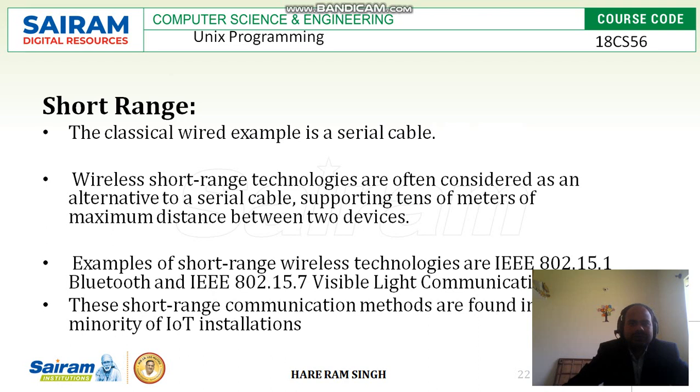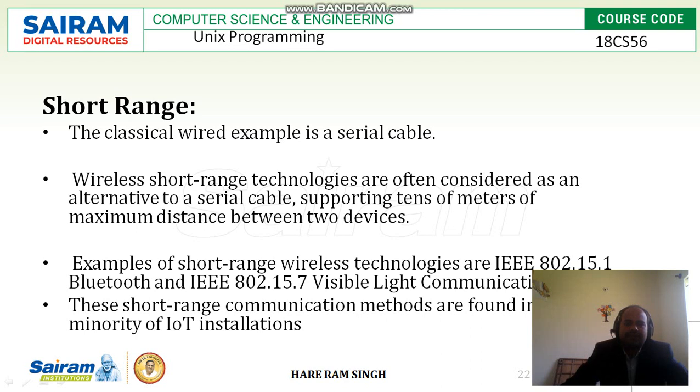So one by one we will be seeing the short range. The classical wired example is a serial cable. In this, for short range criteria, a serial cable is used. Wireless short range technologies are often considered as an alternative to a serial cable, supporting tens of meters of maximum distance between two devices. Between two smart objects we are connecting, we can keep a maximum distance of only 10 meters for the short range.